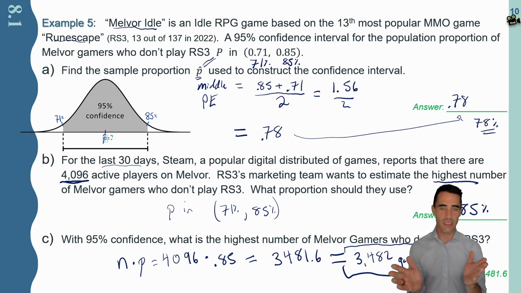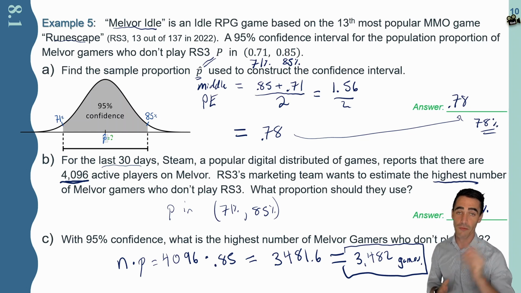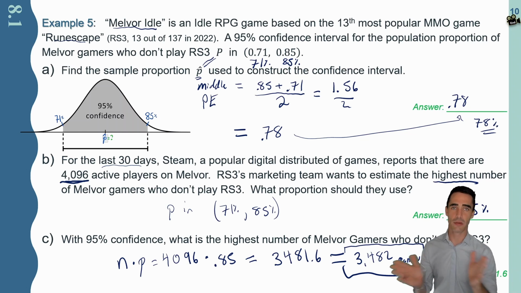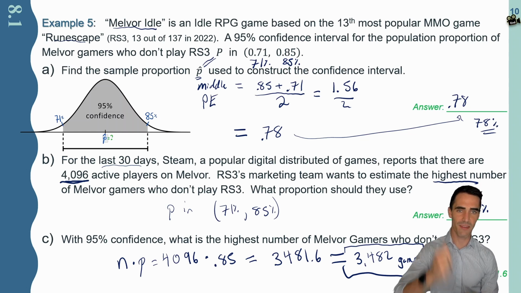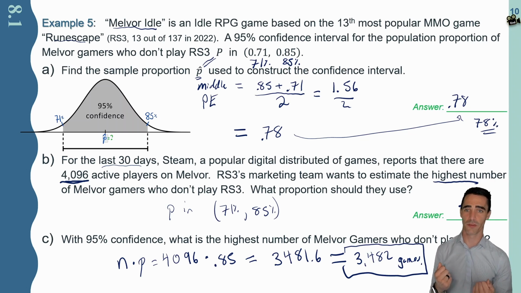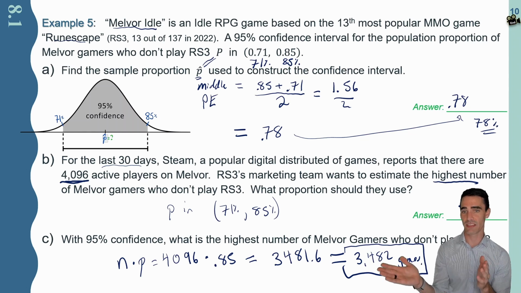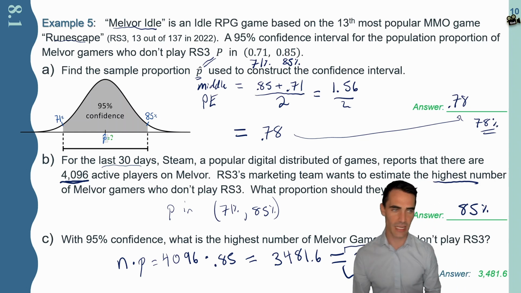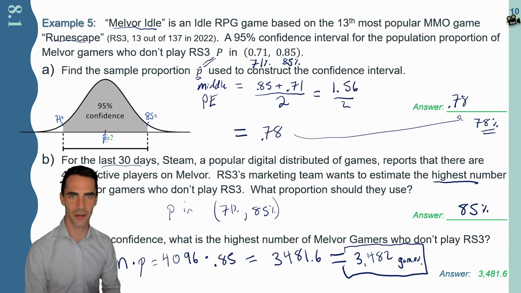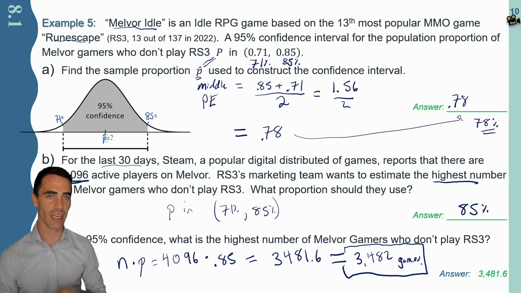And so again, you might look at these confidence intervals, and maybe some of them are bunk. They don't mean too much. But for the marketing team, it's important that they know how much they're investing, because maybe they invest some money, they put some ads out, and they get, let's say, 400 people to play their game. Well, then they can generate a proportion, an effectiveness of their ad. And then maybe on a later date, they can put another ad forward and see how many more gamers they can pull forward to play their game. And they can understand their capture, if you will.